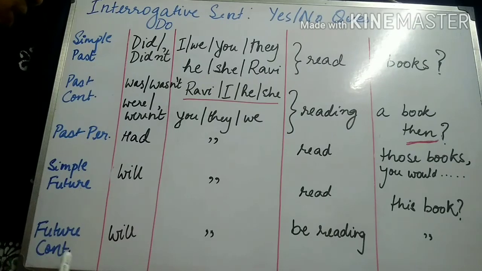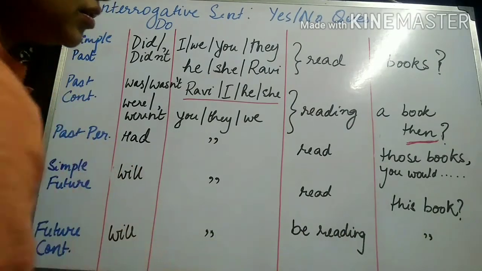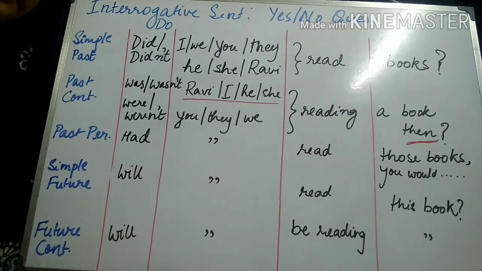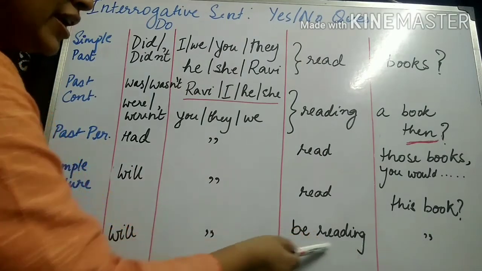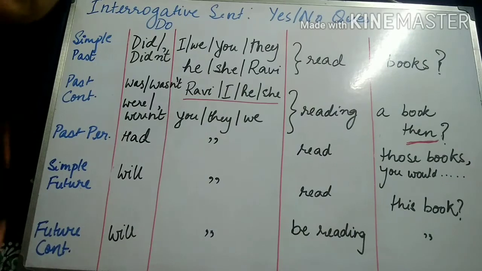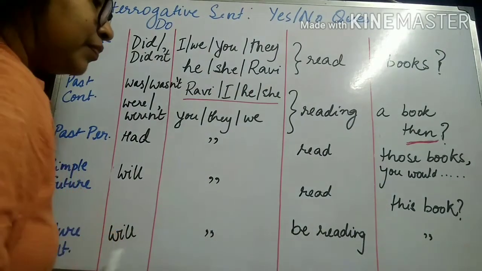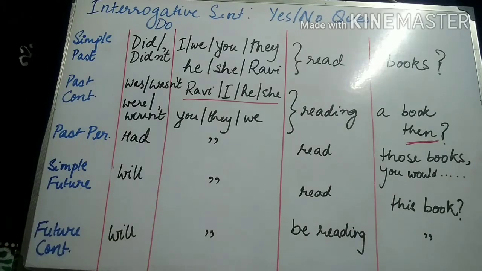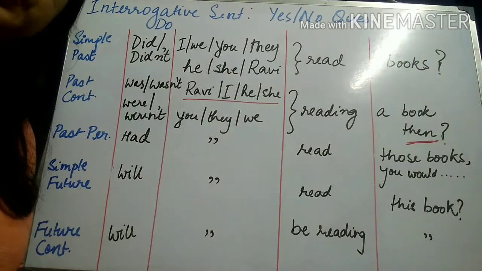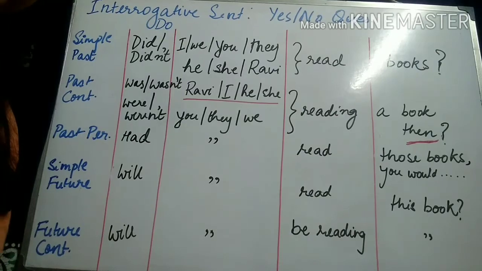And future continuous will be, will they be reading this book, or will he be reading this book? The phrase be reading suggests continuous tense, and will be reading suggests future continuous. We are not going to discuss any future perfect because the expressions for future perfect are no longer used.